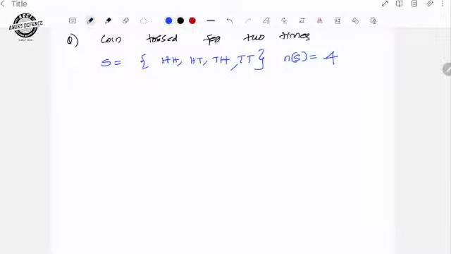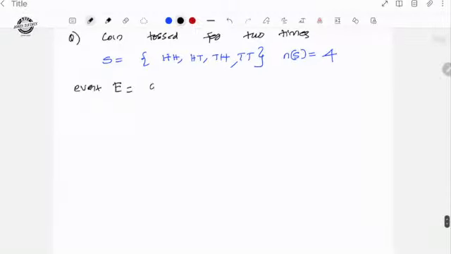So now we have to define an event. Event E. The user can define event E as getting 2 heads. Event E is defined as getting 2 heads. We are tossing a coin 2 times, getting 2 heads.